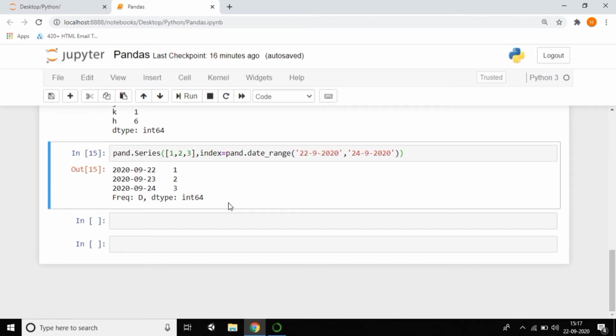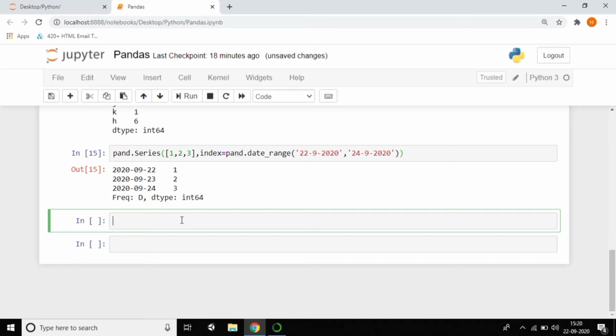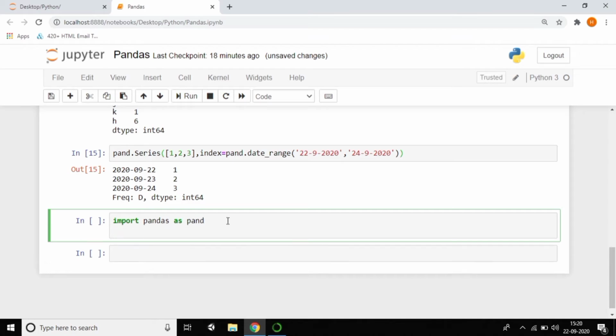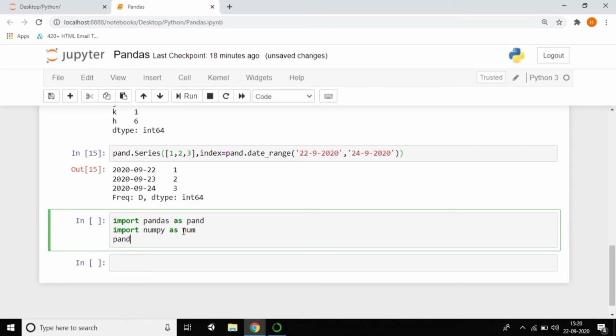I want to perform another task, which is to print some numbers by using arrays. For that I want to give the index. So I want to use two things, pandas as well as numpy. So I'm importing numpy also, because if you want to perform operations on n numbers by using an array, you can import numpy. Now I want to take the series. We can use it like this also: np dot array of range. Here I want to print 10 to 20 numbers with the help of numpy.